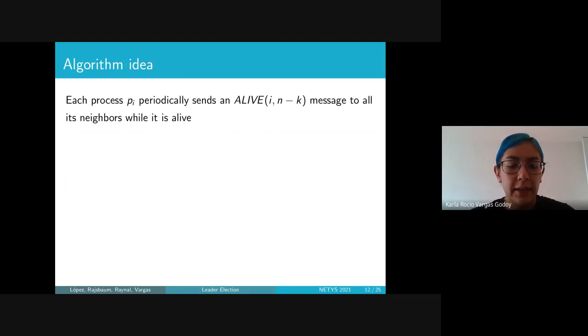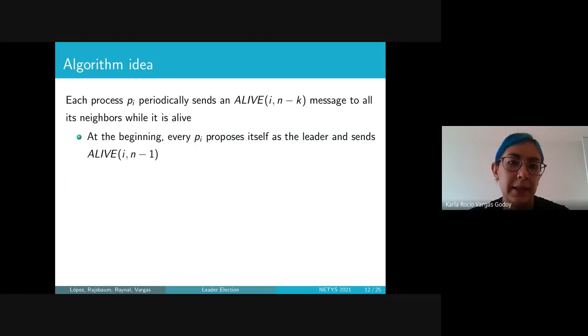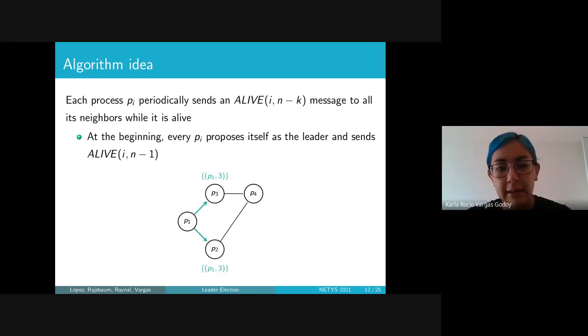Now, the main idea of the algorithm is that each process, p_i, periodically sends an alive message to all its neighbors while it is alive. This message contains its proposal for the leader and a number that we will call the hop bound. At the beginning, when the algorithm starts its execution, every process p_i proposes itself as the leader and will send a message alive(i, n-1). In this case, n-1 is the greatest hop bound that a process can send to its neighbors.